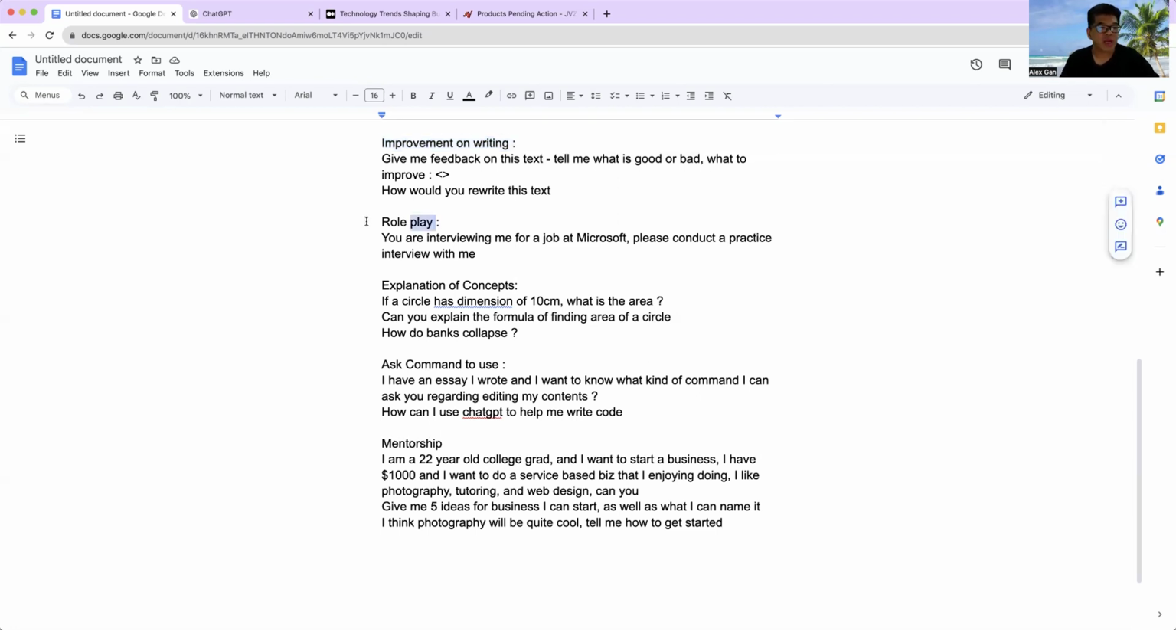The second thing is role play and explanation of concepts. You can also ask it for commands to use. If you are lost about what prompt commands you should use to tell ChatGPT to give you a certain answer for a certain topic, then you can actually ask it which commands to use. And also, last but not least, is mentorship.